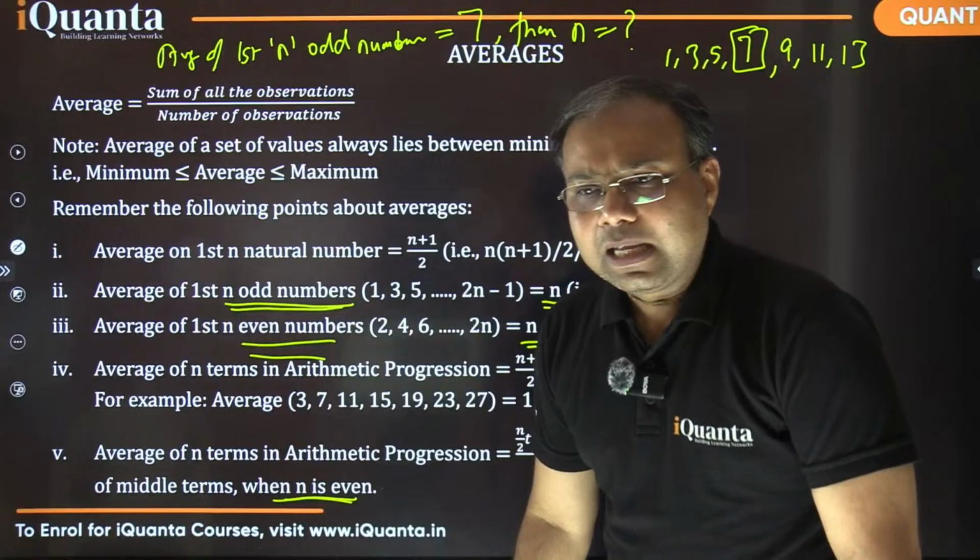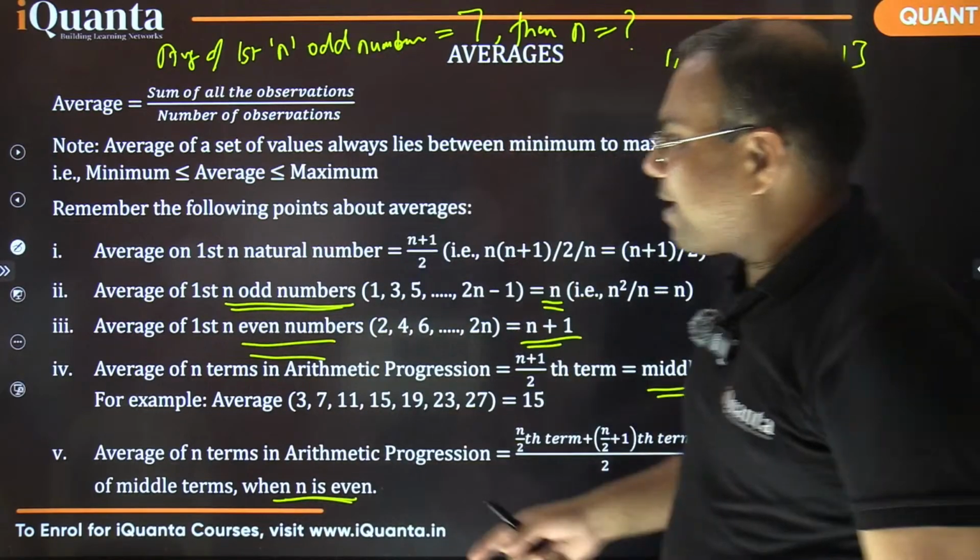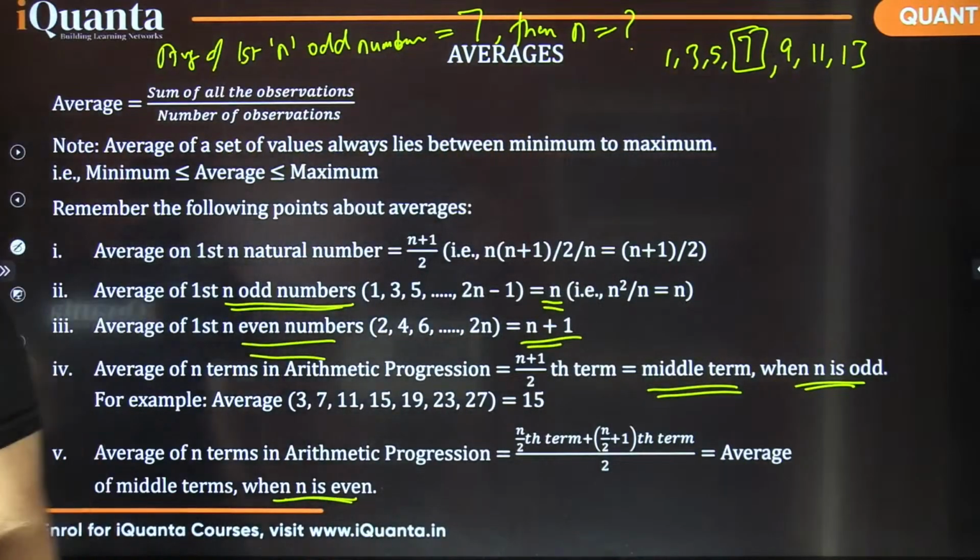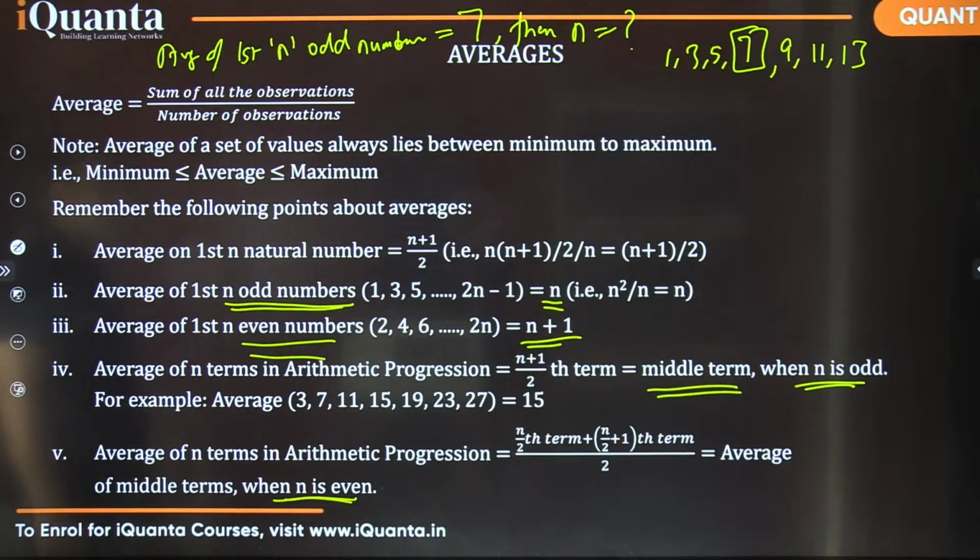Is that clear? Any question in these points? If there's any question, please ask. If there's anything you want to confirm or clarify regarding these points which we have discussed, please confirm, is it clear? Yes. And if you have any query, then do write.